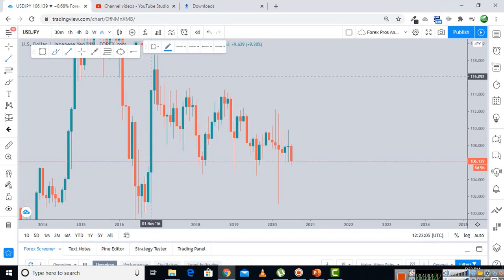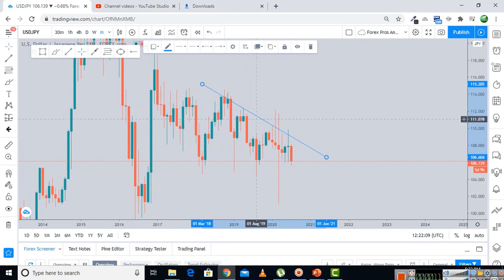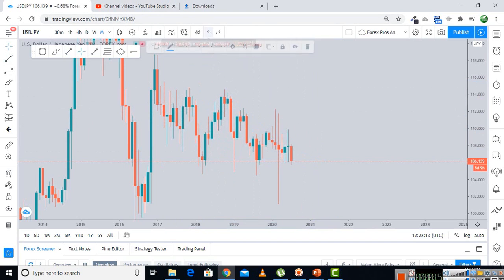What we can see is that the market is clearly bearish. This bearish trend line is indicating that the market on the monthly time frame is still towards the downward direction. Another important thing which we can see is that this candle with the long tail indicates that it tested certain demand areas before moving back to the upside, and we can expect the market to again test the demand areas before making a retracement or shifting its momentum towards the upside.